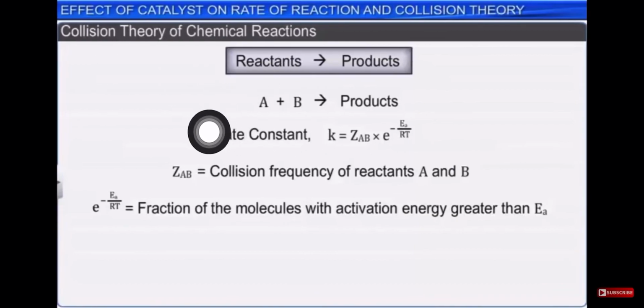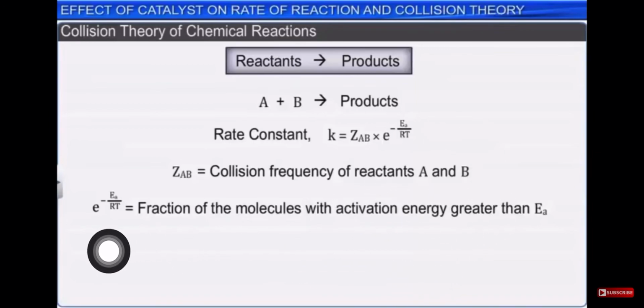So according to the collision theory, if A and B are the reactants which are going to give the product, then the rate constant K is equal to ZAB into e raised to minus Ea upon RT, that we have already studied. Now what is this ZAB? ZAB is the collision frequency of reactants A and B, that is, with what frequency these two reactants are going to collide with each other.